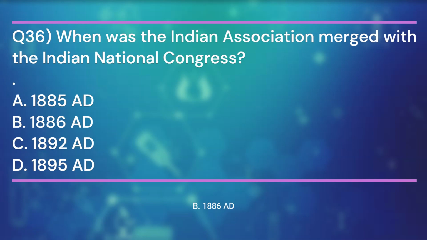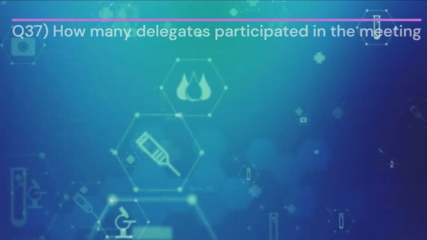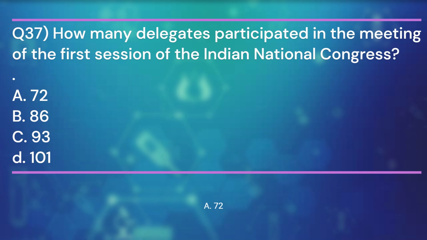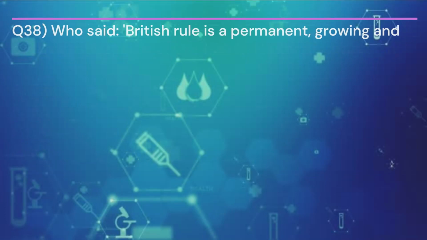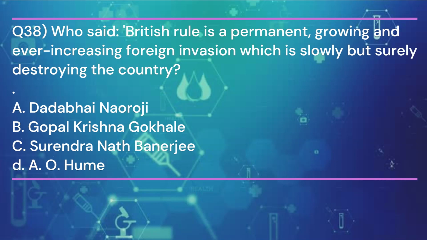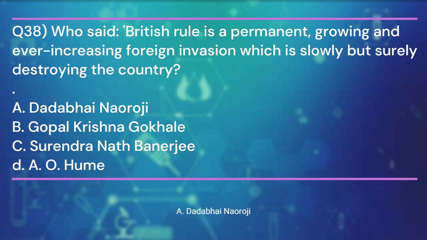In 1886 AD. Question 37. How many delegates participated in the meeting of the first session of the Indian National Congress? And the answer is A. 72. Question 38. Who said British rule is a permanent, growing and ever-increasing foreign invasion, which is slowly but surely destroying the country? And the answer is A.